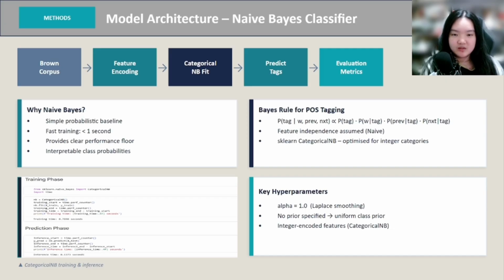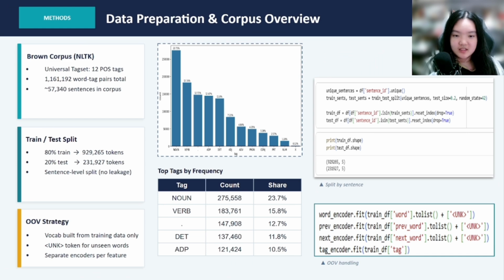Hi, I am Mabel. I will be presenting our Naive Bayes classifier model, which is our baseline model. We used sklearn's CategoricalNB, which applies Bayes' rule across the three integer-encoded context features. It assumes feature independence, but the assumption still yields a strong baseline given the informative trigram context. The data was split at the sentence level using an 80-20 train-test split to prevent any data leakage.